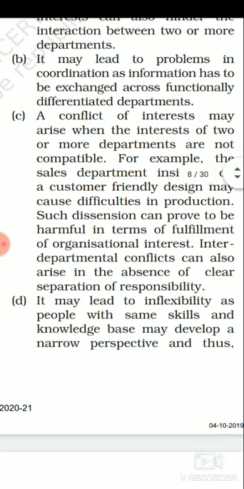Next is about conflict. A conflict of interest may arise when the interests of two or more departments are not compatible. It means because the functions are divided on the basis of similar nature and given to a particular department, sometimes it happens that in getting their own department objective, they have a conflict with another department where both interests are not compatible with each other.